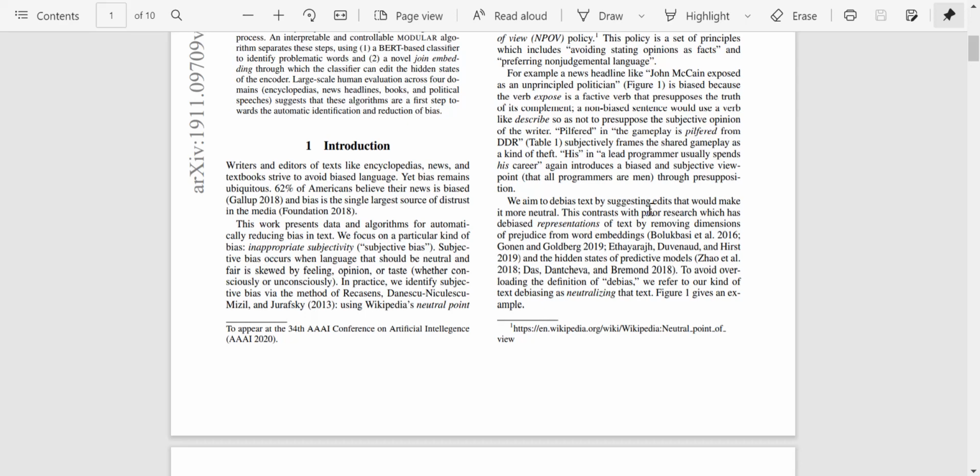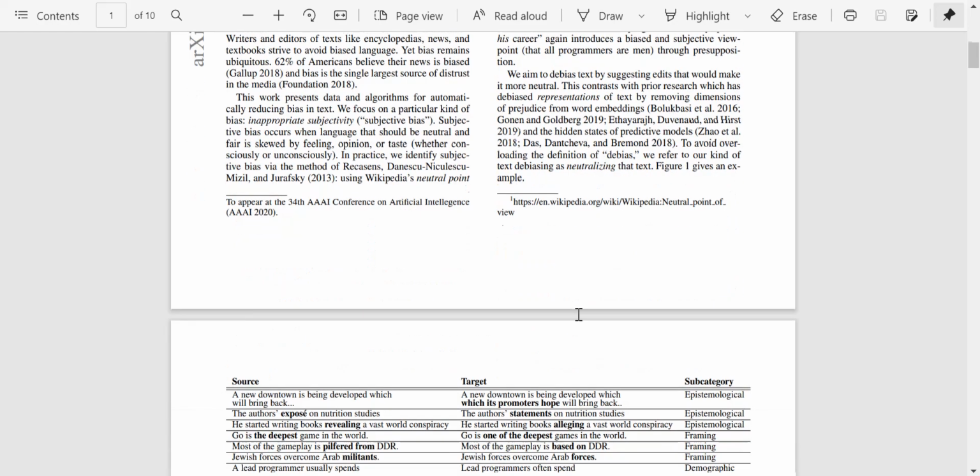And how is this different from earlier works? Earlier works have debiased representations of text by removing dimensions of prejudice from word embeddings and the hidden states of predictive models. So to avoid overloading the definition of bias, they refer to their kind of text debiasing as neutralizing that text. So figure 1 gives an example, right?